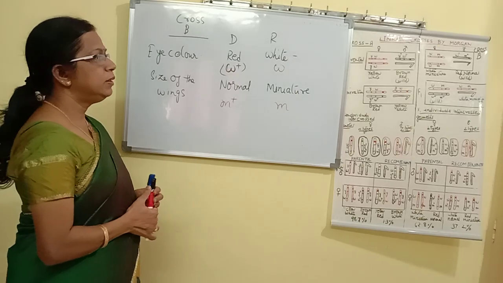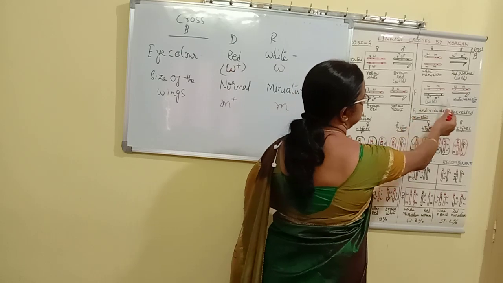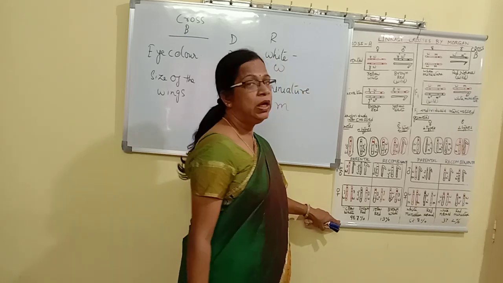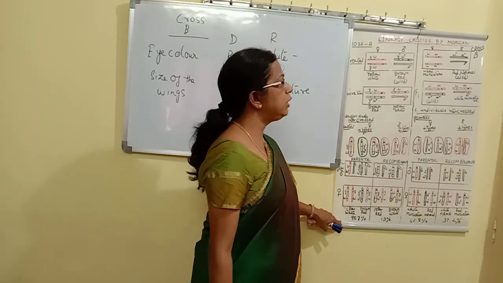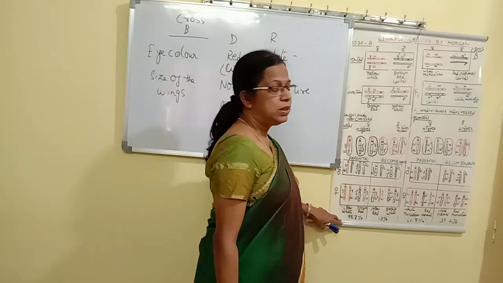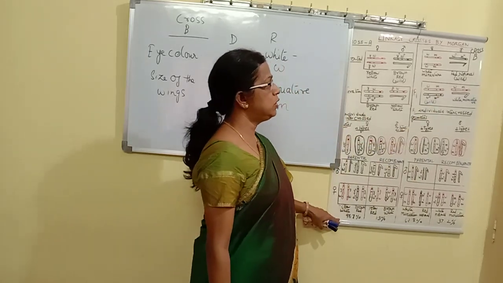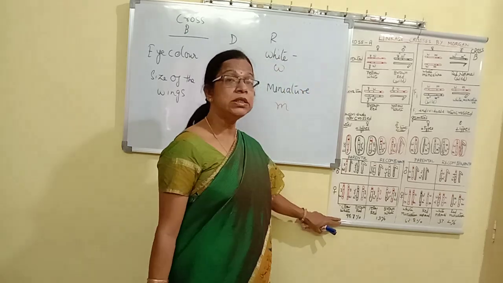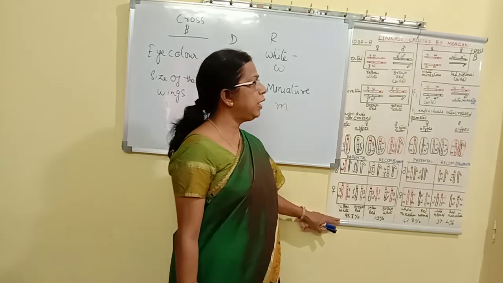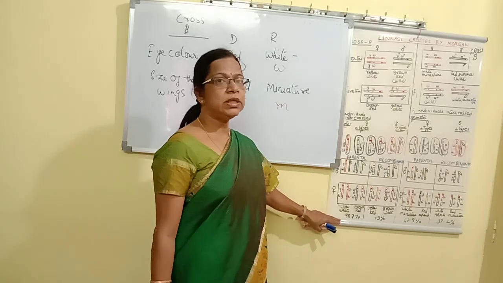Taking this, a similar experiment is done as we have seen here. Females with white eyes and miniature wings are crossed with normal males, that is red color of the eye and normal size of the wings. In F1 we got females that are all wild, meaning normal: red color of the eye and normal size of the wings. Whereas males show recessive characters: white color of the eye and miniature size of the wings. Now the F1 individuals are intercrossed.